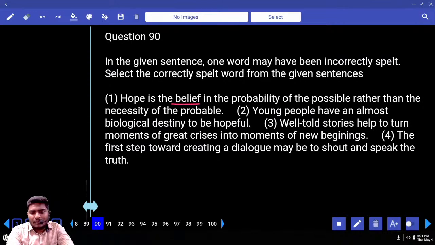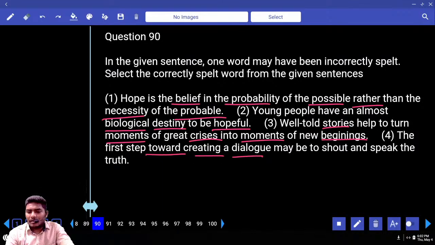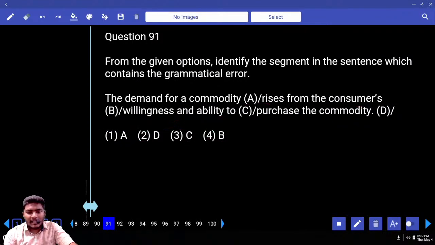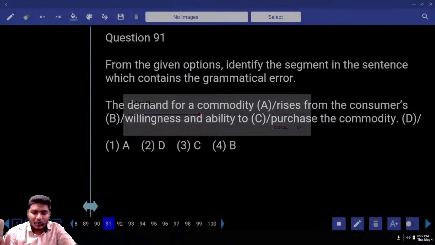Okay? Belief, probability, possible, rather, necessity, probable, biological, destiny, hopeful, stories, moments, crisis, moments, beginnings, toward, creating, dialogue. That's it. Check these words. There might be errors also in other cases, but these are important words. Okay, you do it. Don't tell the answers. That's what I will do. When homework is given, you do it.